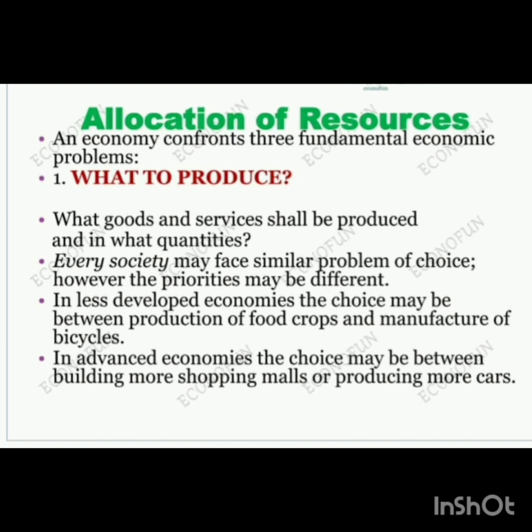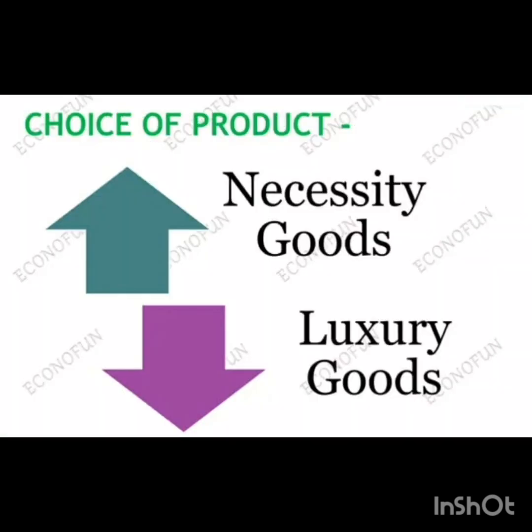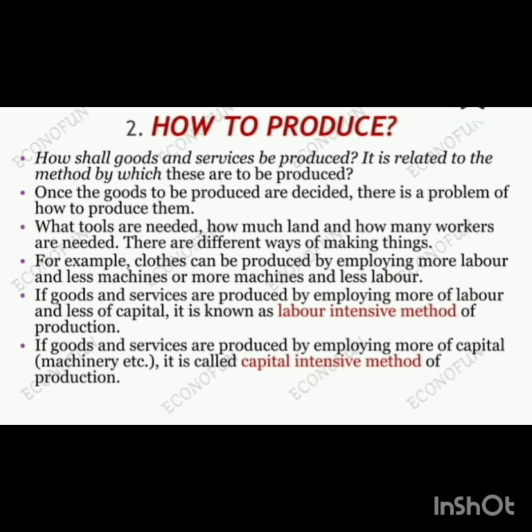The less developed economy has a choice between production of crops and manufacture of bicycles. And in advanced economies, the choice may be between building more shopping malls or producing more cars. So here, if the producer is producing, the necessity goods will be high and the luxury goods will be at a lower level. You can see here with the help of a diagram that necessities are higher and luxuries lower.